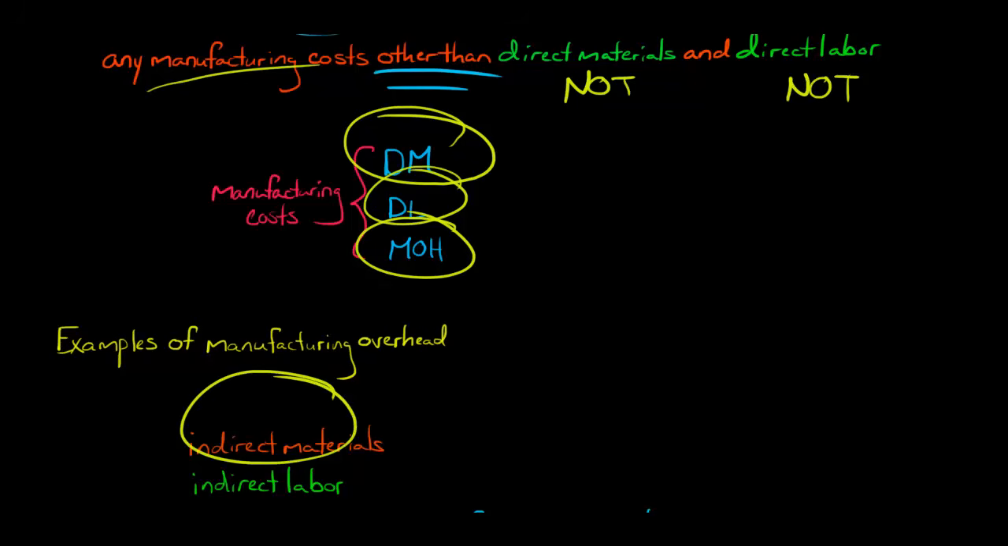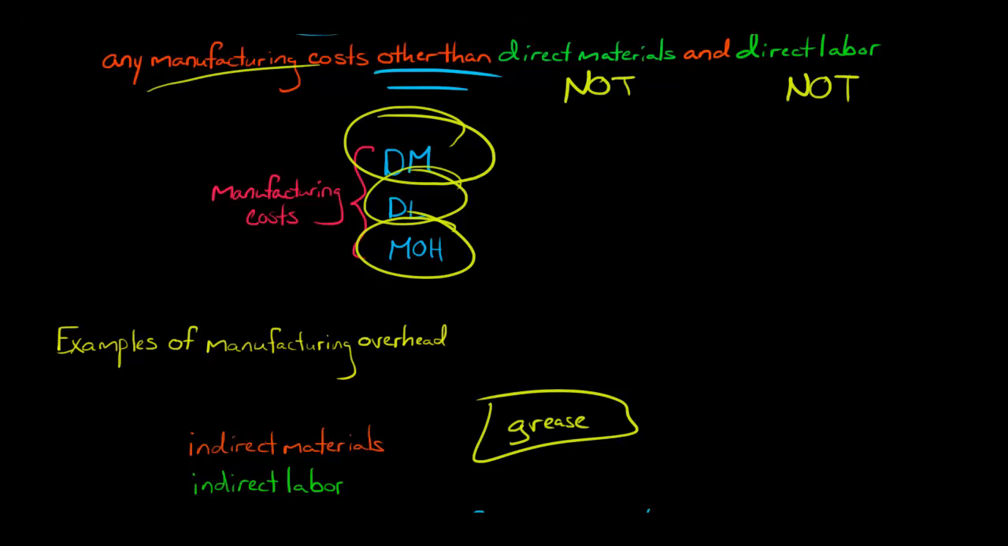Well, indirect materials. Let's say you've got a company that builds cars, like General Motors or Toyota, and let's say they use some grease when they're making the car. If we think about something like steel, that's clearly a direct material. We can trace the steel to the car that the steel was used to make. But grease is a little bit more difficult to trace. So that's an indirect material, and it gets lumped into this category of manufacturing overhead simply because it's a material that's not traceable.